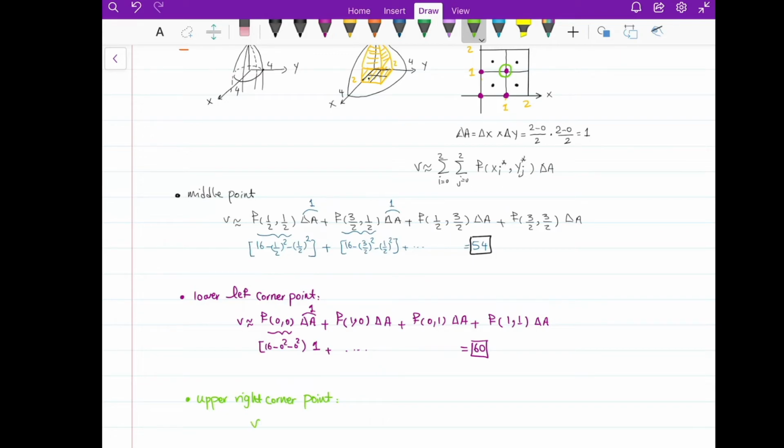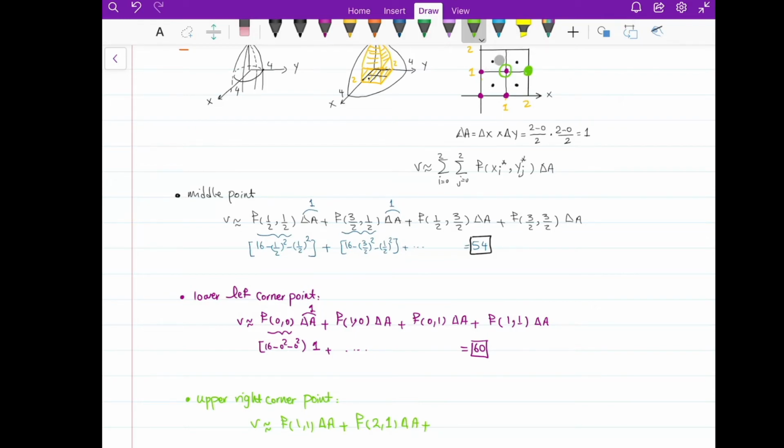I'm going to say that the volume is approximately f of the coordinates of the point, 1, 1, delta A plus, for this square, I'm going to get this point, which is f of 2 and 1, delta A.